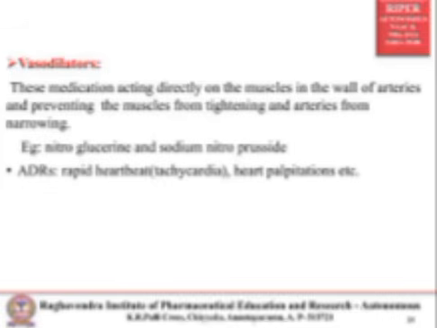Next one is vasodilators. These medications directly act on the muscles in the walls of the arteries, preventing the muscles from tightening and arteries from narrowing. When muscles tighten, they block the blood flow, so hypertension is caused. But with vasodilators, muscles get relaxed. Examples: nitroglycerin and sodium nitroprusside. ADR: rapid heartbeat, tachycardia. Next, heart palpitations.